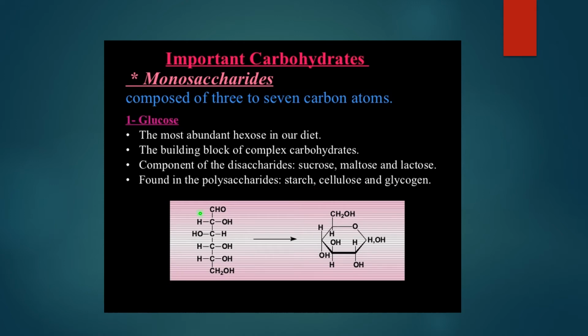Fine. Now this is a small example, nothing but a glucose molecule. You can see over here it is a hexose sugar. It has 6 carbons: 1, 2, 3, 4, 5, and this is the 6th carbon. And you can see it is polyhydroxy, that is, it is made up of a large number of OH groups. Now this is a straight chain compound. This can be written in a cyclic way, so they have shown it in cyclic form. So this is nothing but an example of glucose. Glucose is a hexose made up of 6 carbon atoms.